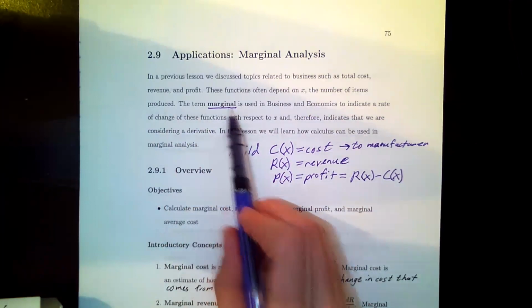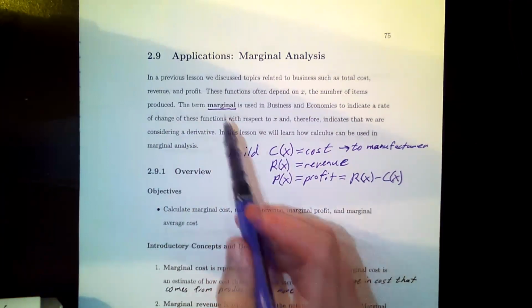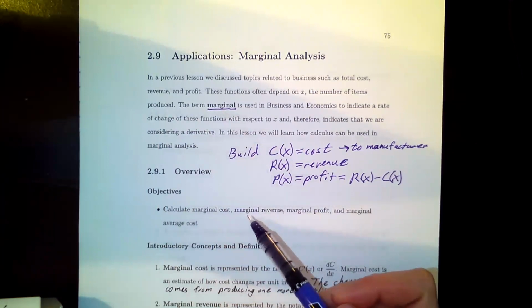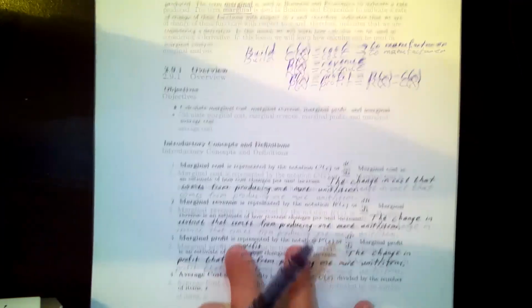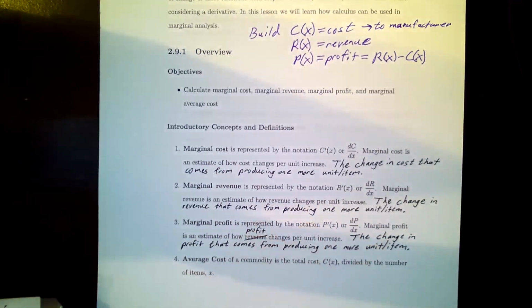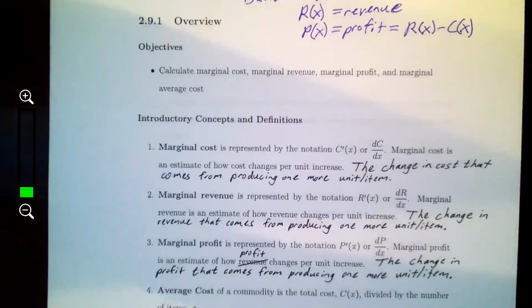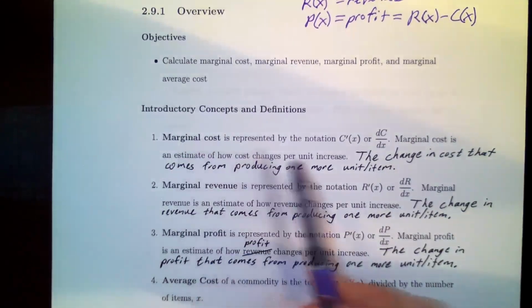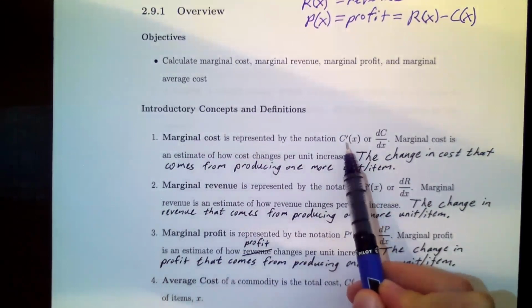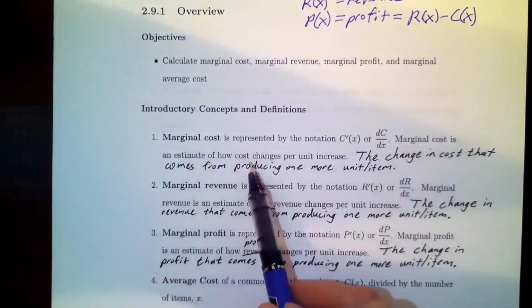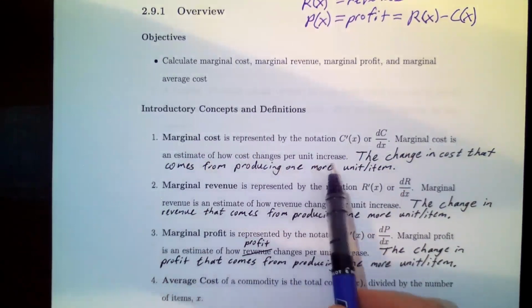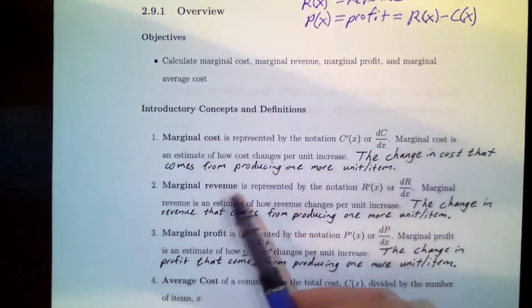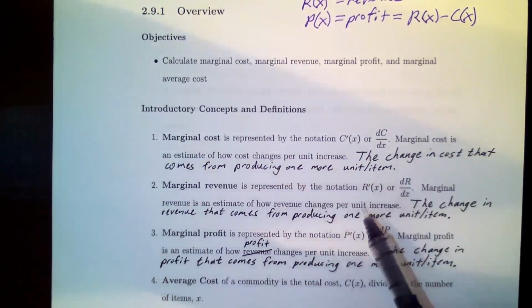So if I say find the marginal cost, that means find the derivative of cost. If I say find the marginal revenue, that's the derivative of revenue. Now, marginal in front of all these terms does mean the derivative. They each have their own little meanings and definitions that I have written here, along with my own little interpretation written underneath them. Marginal cost is represented by C prime, right? Since C is regular cost. Marginal cost is an estimate of how the cost to the manufacturer changes per unit increase. That means the change in cost that comes from producing one more unit or item.